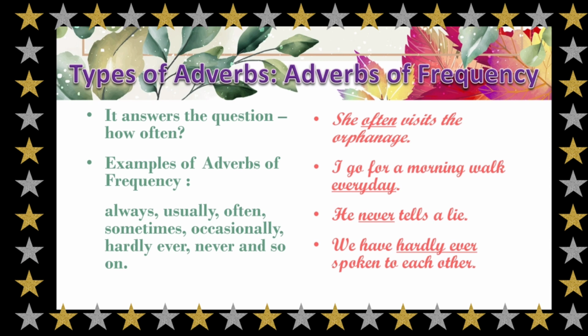The first one is, she often visits the orphanage. I go for a morning walk every day. He never tells a lie. We have hardly ever spoken to each other. Now the words like often, every day, never, and hardly ever answer the question how often something is done. So children, these were the 4 different types of adverbs which are used to modify a verb.